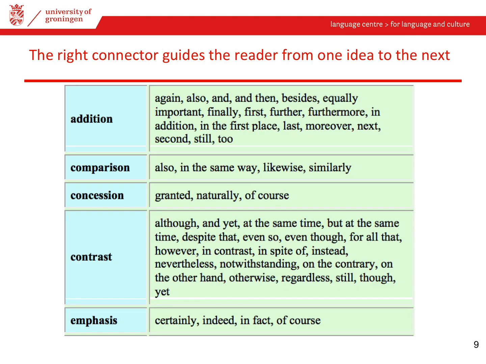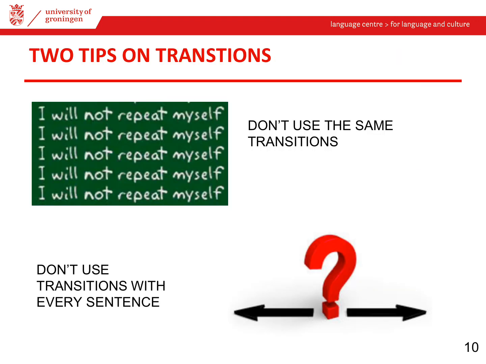Transitions can also show additions or exceptions by using terms such as also, in addition, furthermore or exclusive of, other than or aside from. They can demonstrate the comparison or contrast between ideas with words and phrases. These are just a few of the examples of transitions. More extensive and advanced transitions can be found in academic articles and other authoritative research sources. Two tips for using transitions: don't use the same ones repeatedly, and don't use transitions with every single sentence.